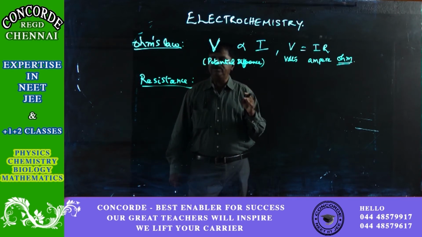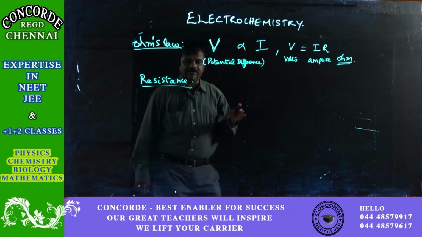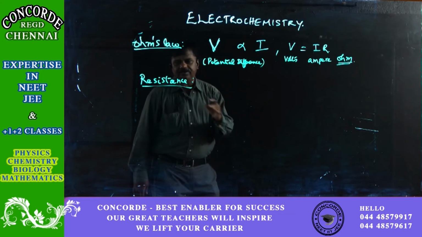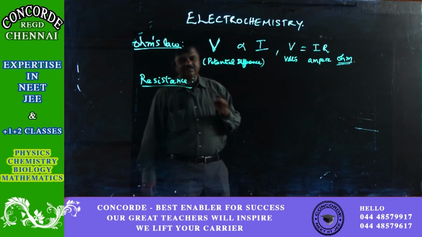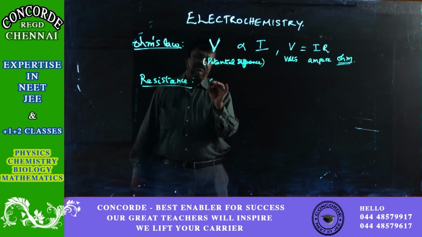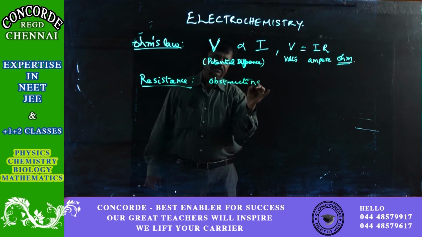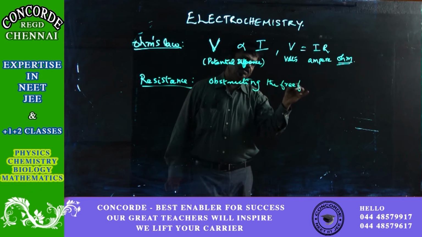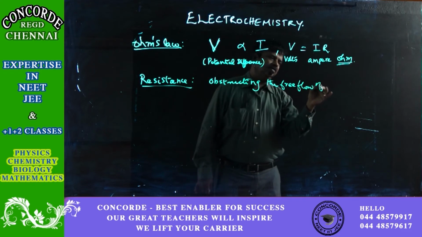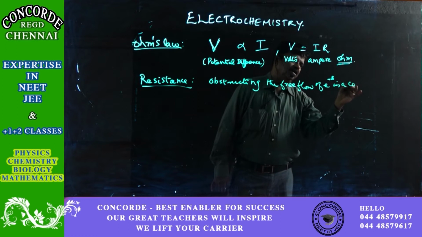The free movement of the electrons is curtailed by something else. The one which obstructs the free flow of electrons in a conductor is called the resistance.